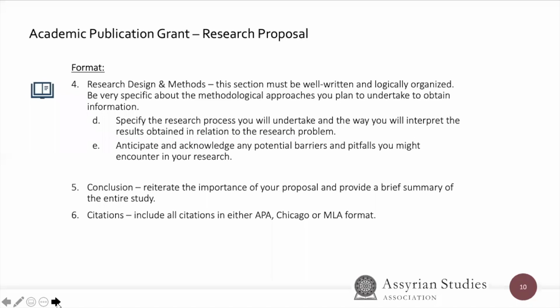As for the last section, conclusion, we want you to reiterate the importance of your proposal and provide a brief summary of the entire study. And lastly, as for citations, we want you to include all citations in either an APA, Chicago, or MLA format. Whichever format you feel more comfortable with, just make sure to stick with it throughout the whole research proposal.